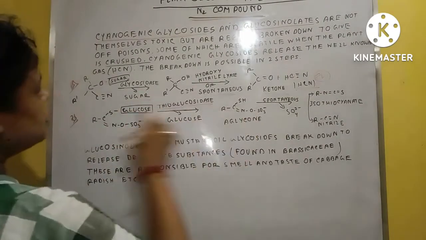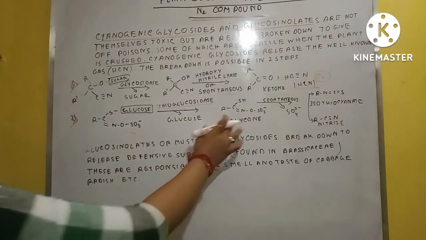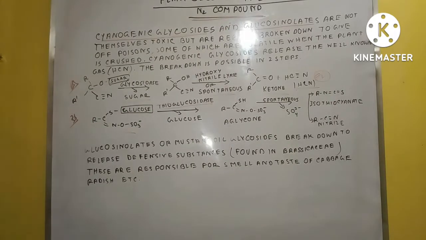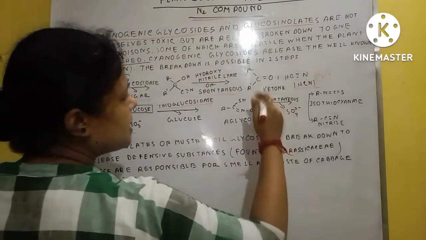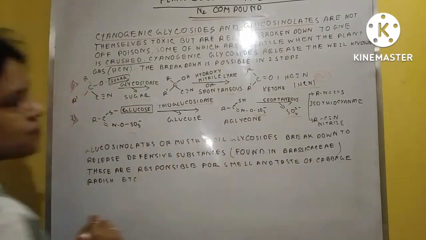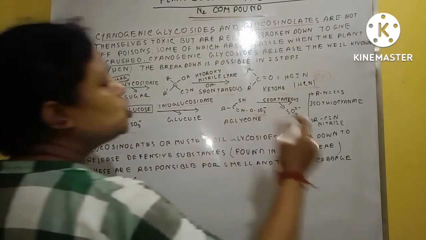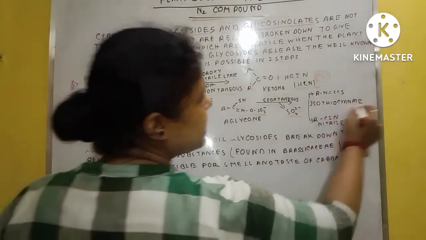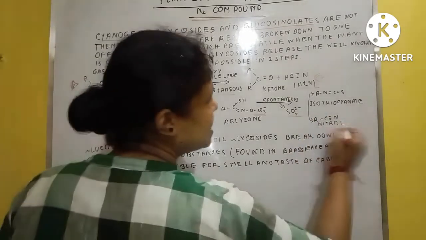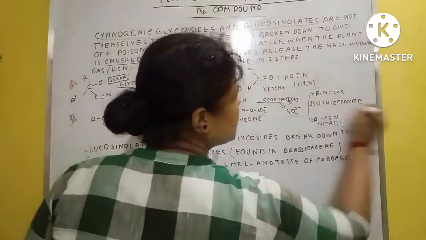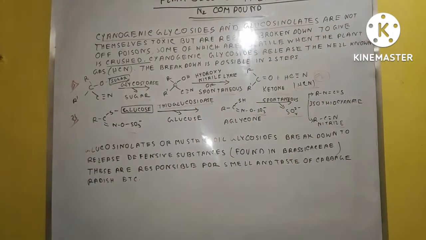Then you can see two products: one is isothiocyanate and the second is nitrile. The isothiocyanate is the poisonous substance.